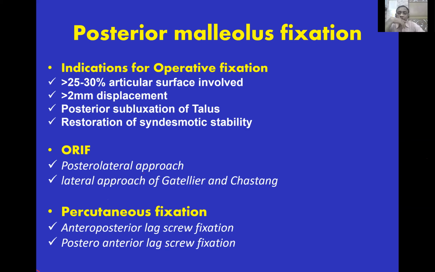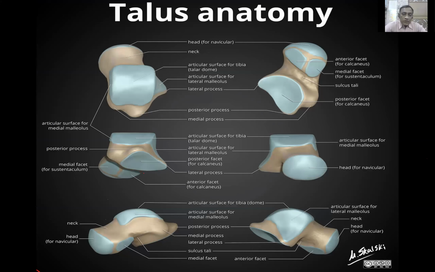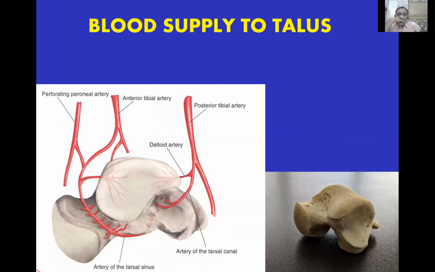The next bone is the talus, which shows the body of the talus, head, neck, lateral process, and posterior process. These are the various views of the talus seen on this slide. This is the blood supply. Most of the blood supply comes through the neck of the talus from the anterior, going posteriorly. These are branches of the anterior tibial artery and perforating peroneal artery. A little blood supply comes from the posterior tibial artery.